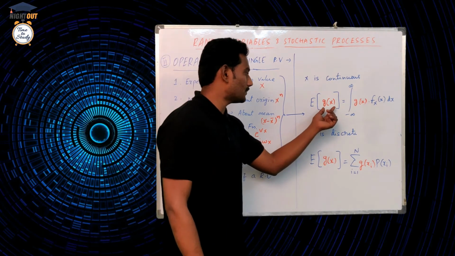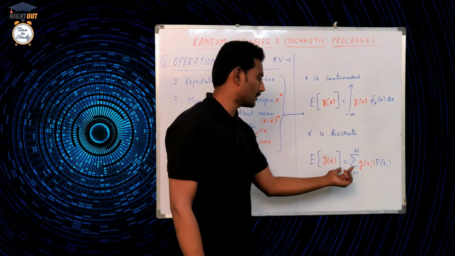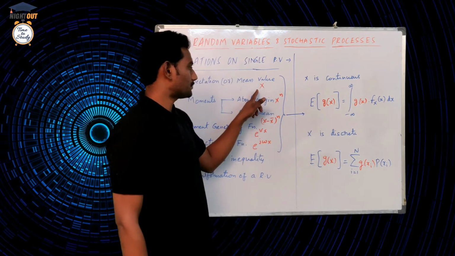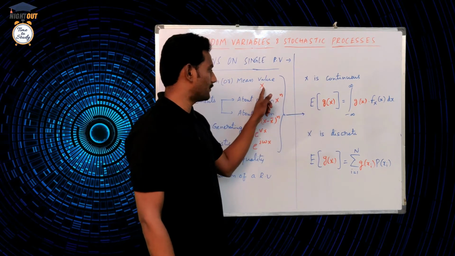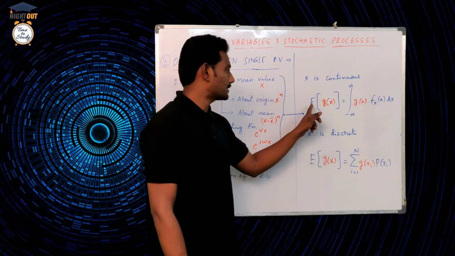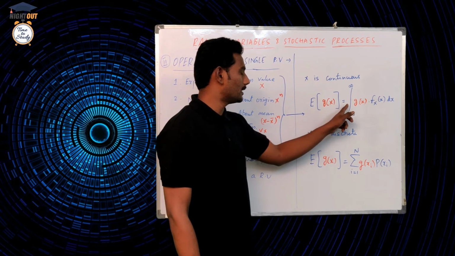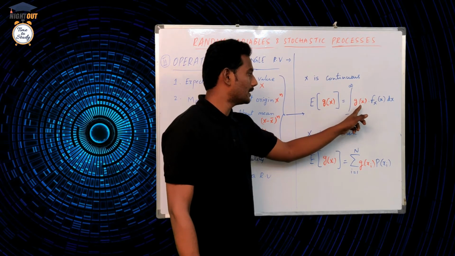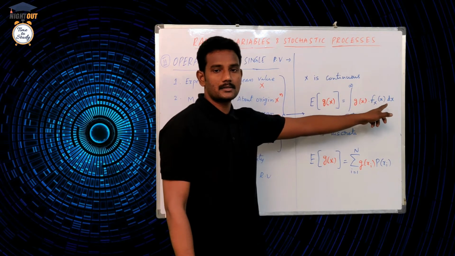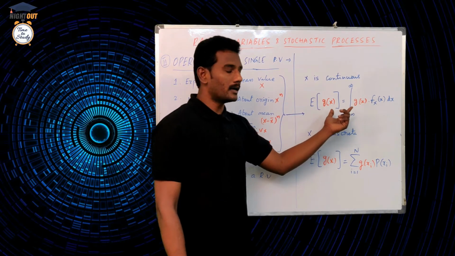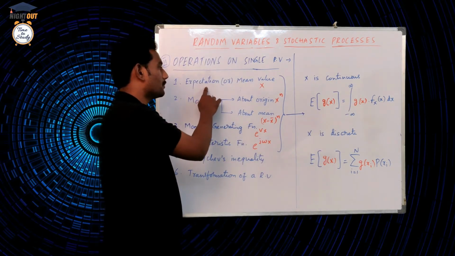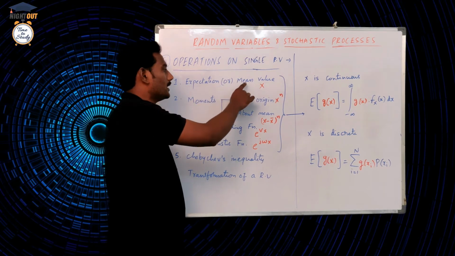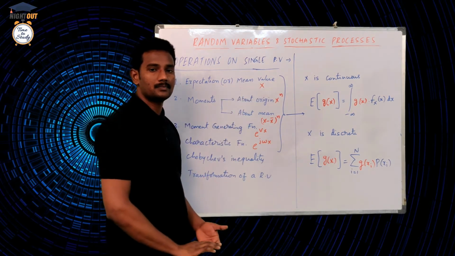So here, in place of the function g of x, if I take x, then expectation of x is equal to the integral from minus infinity to infinity of x into fx of x dx. It is nothing but the expectation of a random variable, or we can call it the mean value or average value.